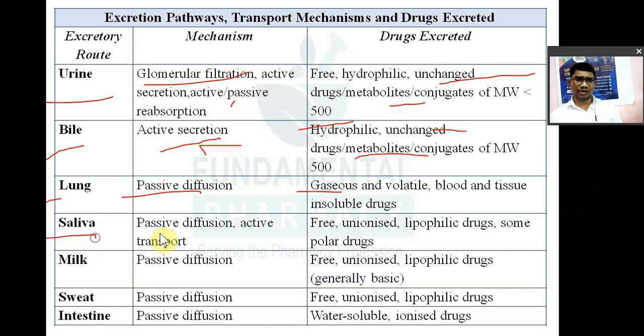Another route is saliva. Passive diffusion and active transport is the mechanism for excretion of drug in the saliva. Only free unionized lipophilic drugs, or polar drugs, are secreted in the saliva. Now in the milk, drugs are passively diffused. Which kind of drugs? Free unionized lipophilic drugs, mainly basic drugs, are secreted in the milk. In the sweat also passive diffusion is the mechanism, and free unionized lipophilic drugs are secreted.